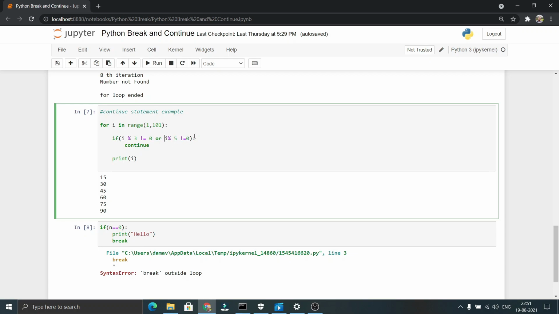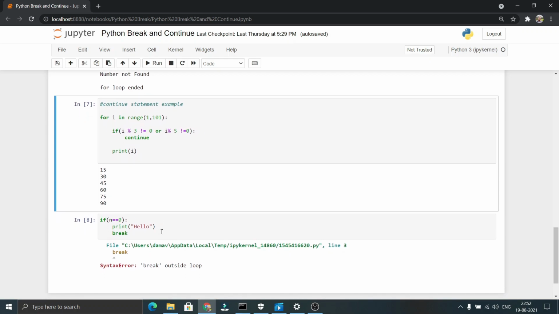As both conditions are false, the OR combination will return false to the if. So it doesn't execute this continue statement which is present under the if block, as the compound condition returned false. So the flow comes here and simply prints the value of 15. Then it printed the value of 30, which is a multiple of both 3 and 5. Similarly, it printed the values that are multiples of both 3 and 5 until 100, starting from 1.